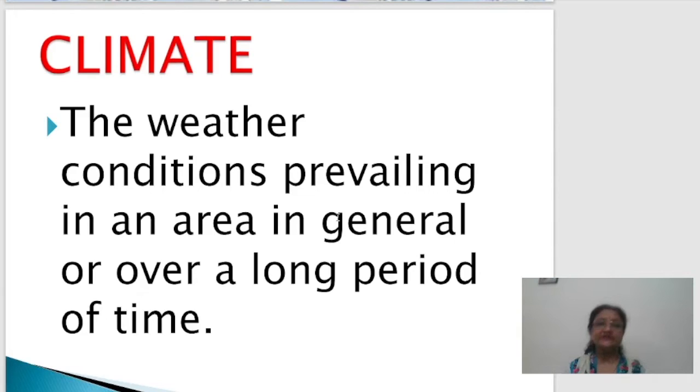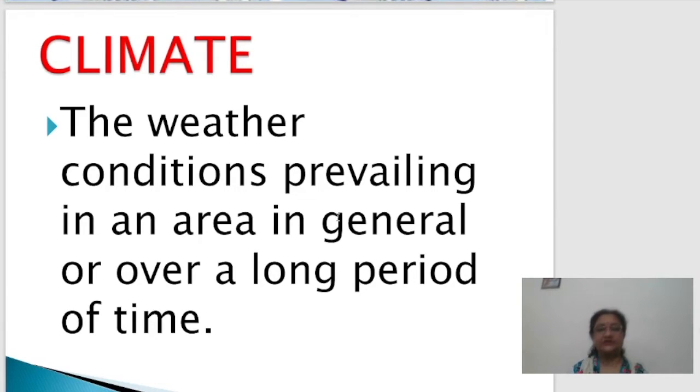So you can see the difference, children. Basically, the elements of weather and climate are almost the same: atmospheric pressure, wind, temperature, rainfall or precipitation. All these come under the various elements of weather as well as the elements of climate. This is a common thing. But what is the basic difference? I think you have understood now.